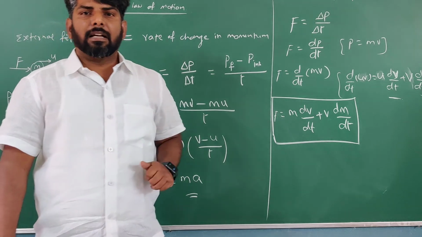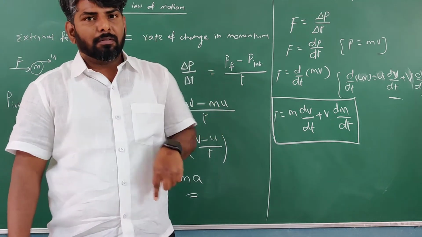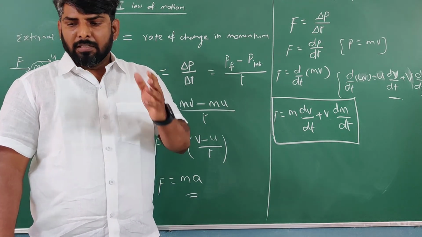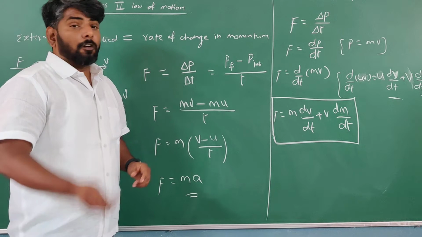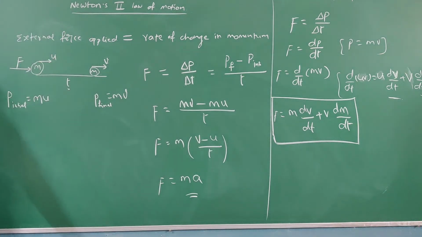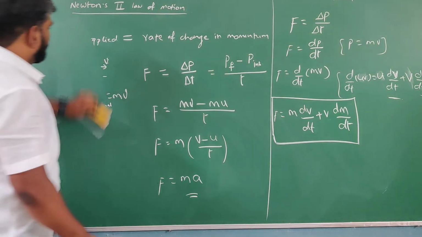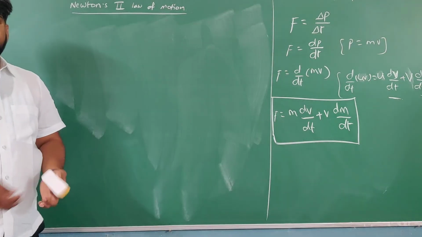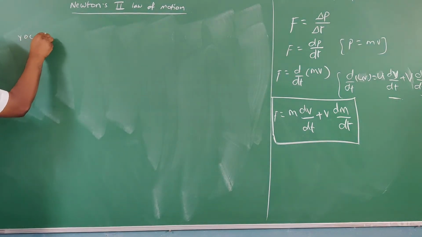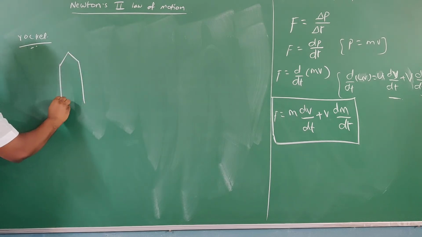You may get one doubt. Sir, please tell me one example. When m is variable, means m is not constant, tell me an example for that. See, simple example: rocket propulsion. Just a minute. Please observe here, students. Rocket propulsion. In case of a rocket, observe here, students, like this, right?